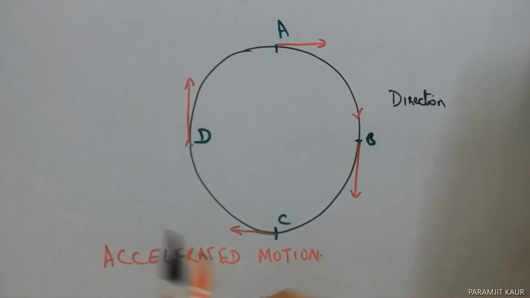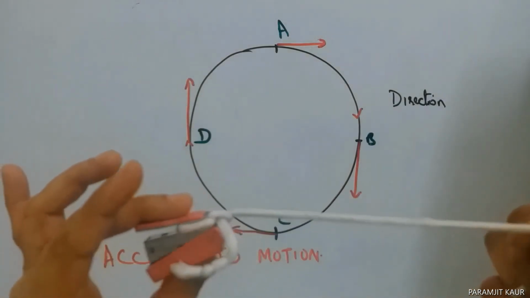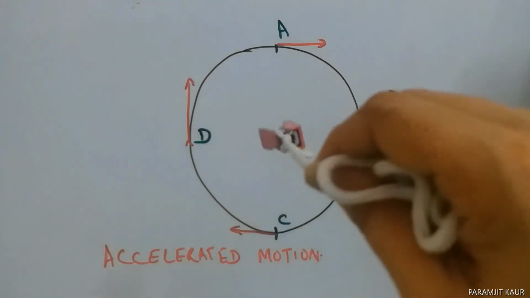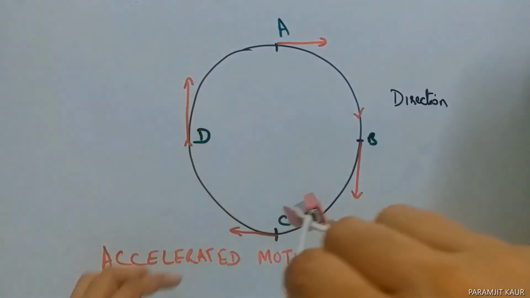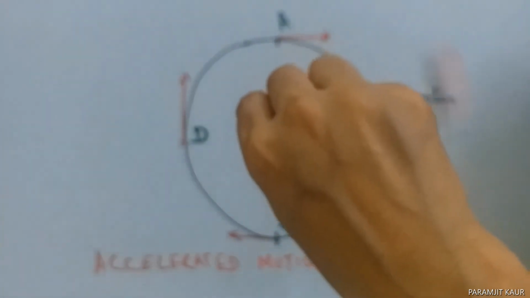Right? Now, let me consider another example, an activity you must have done many a time when you were small. You tie a stone to a thread and spin it, or whirl it. Say I am holding this. When I do so, it moves in a circular path like this.